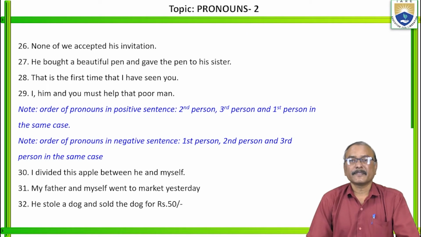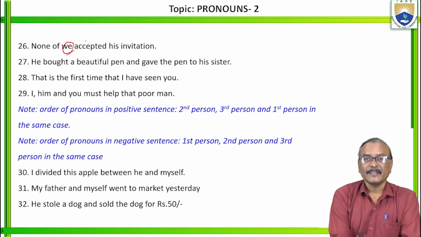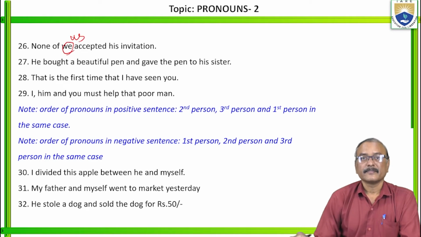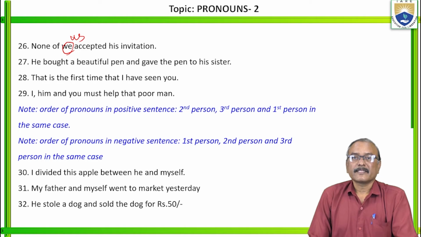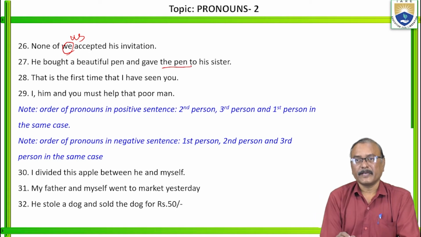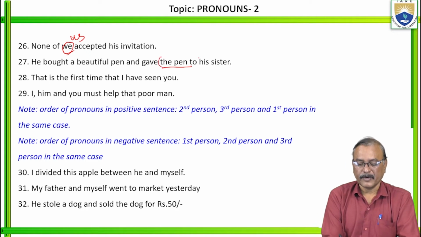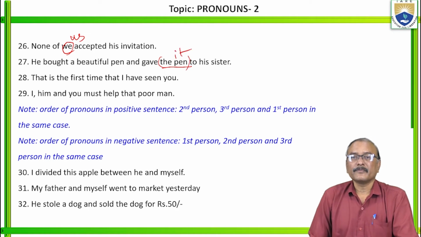None of we accepted his invitation. Here, can we say none of we? None of us. Next. He bought a beautiful pen and gave the pen to his sister. So don't repeat the same noun in the second clause immediately. In the place of the noun, you can keep it. He bought a beautiful pen and gave it to his sister.